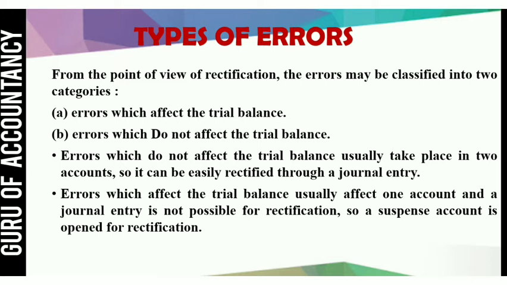So for them, a suspense account is opened for their rectification. So students, for those errors which affect the trial balance, we will open a suspense account, and for the errors which do not affect the trial balance, we will pass a simple journal entry to rectify the error. Let us see.